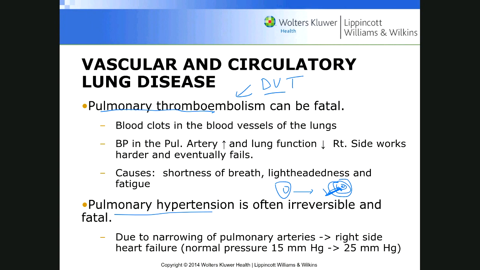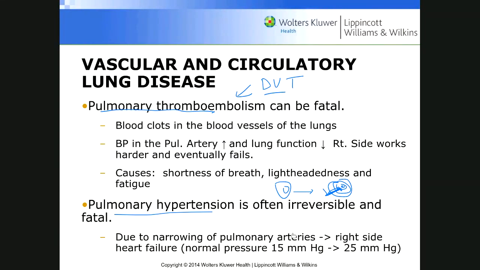And every time you see right-hand side heart failure, distended neck, right? Enlarged liver, enlarged spleen, and so forth. Okay. Pulmonary hypertension often is irreversible and fatal. So it's narrowing of the pulmonary artery, right side heart failure. Normal pressure is 15 millimeters of mercury. If it goes to 25 millimeters of mercury, just 10 more millimeters difference can cause deadly serious consequences.